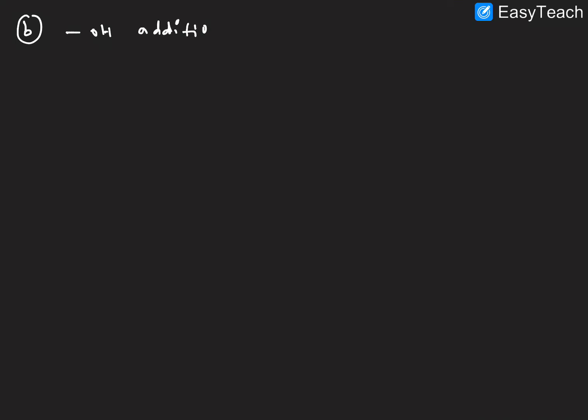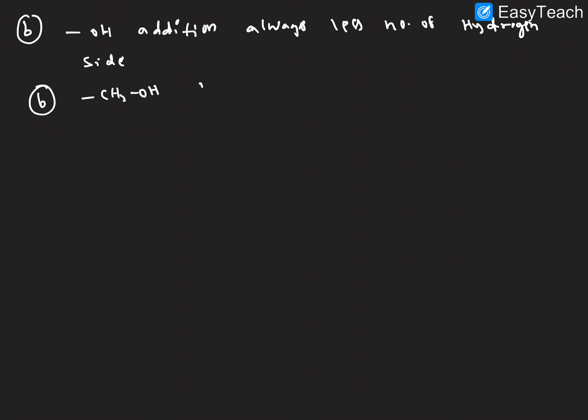OH addition is always on the less number of hydrogen side. The same point here, the CH2OH addition is always on the more number of hydrogen side. I think it is very clear, right? Let us discuss some examples. You have one doubt, where is the OH from, and where is the CH2OH coming from, right?